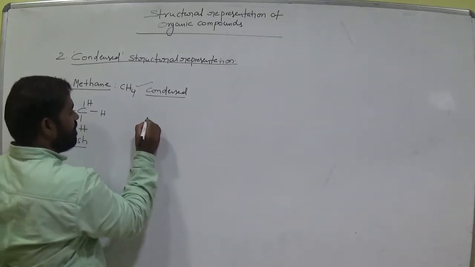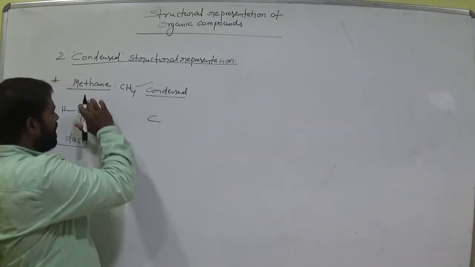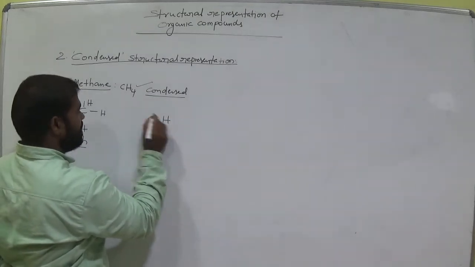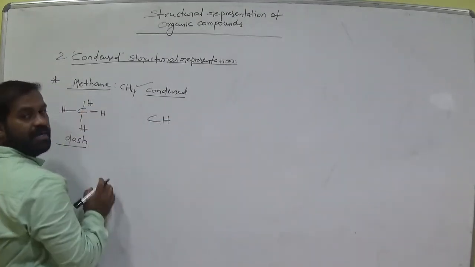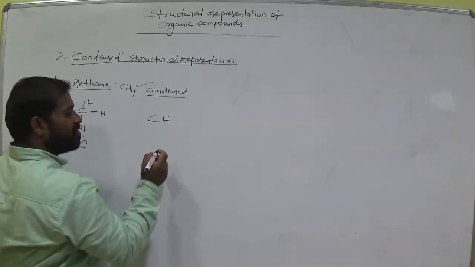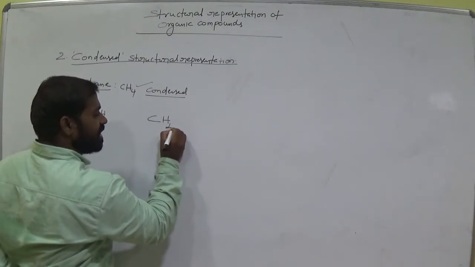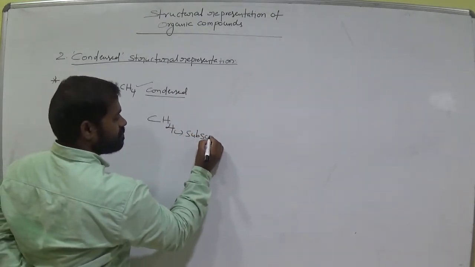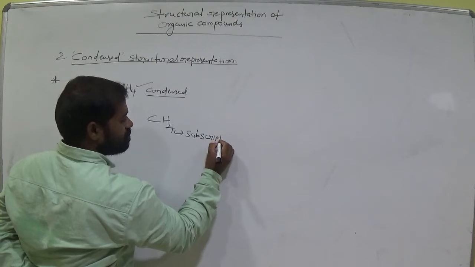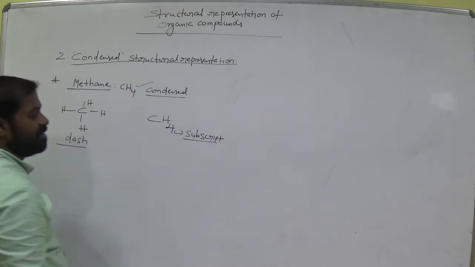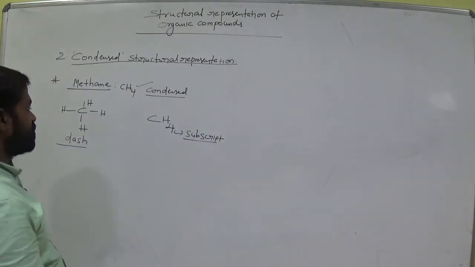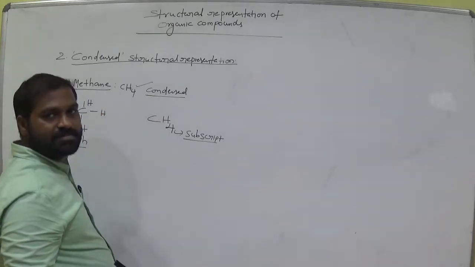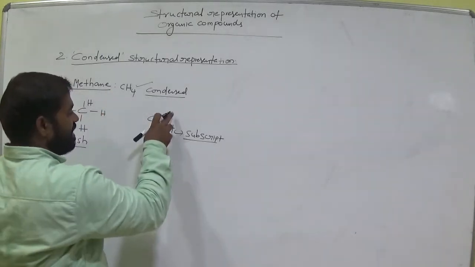How? We have the carbon. How many same atoms are present? 4 hydrogens are attached to the carbon. That 4 is written as subscript. This is called subscript. So same atoms are written as subscript. Is it clear? Now this is the condensed formula.